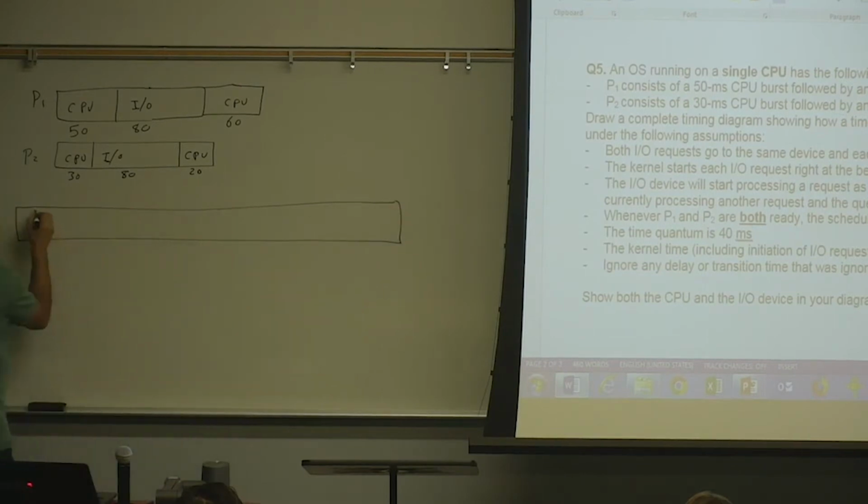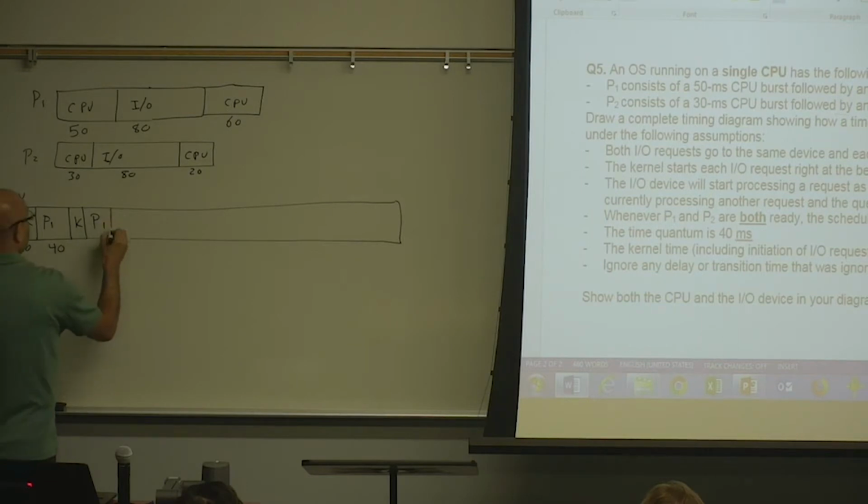Okay, so first we have the kernel for 10 milliseconds. Then the rule is whenever both are ready, give it to P1. So both are ready, so we'll give it to P1. P1 will get that for 40 milliseconds. Then the kernel will get control. Then who gets the CPU? P1 again. So P1 gets the CPU again for 10.